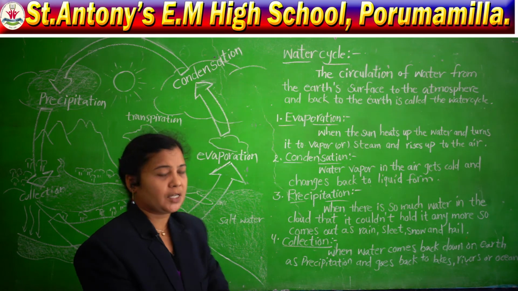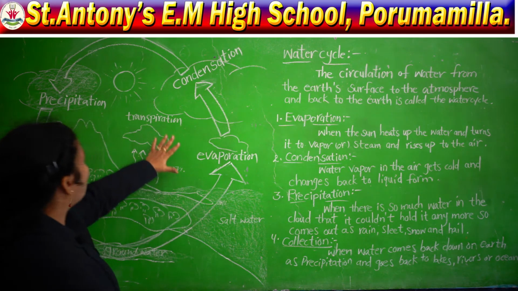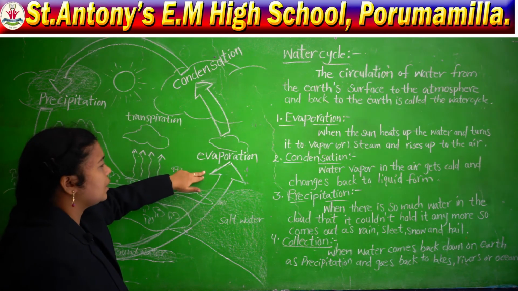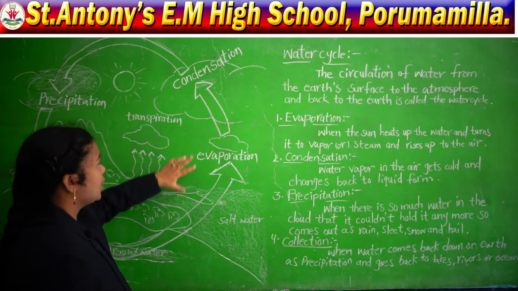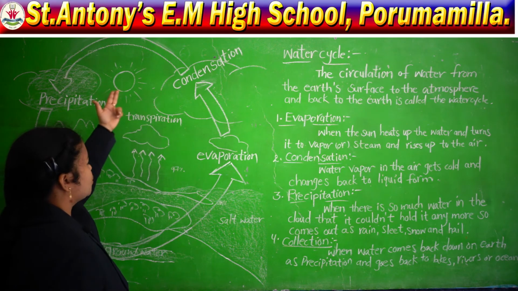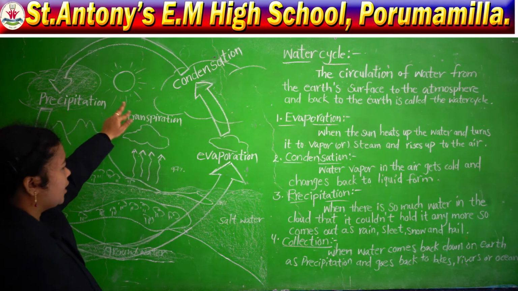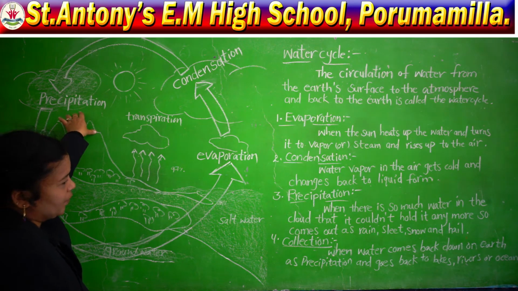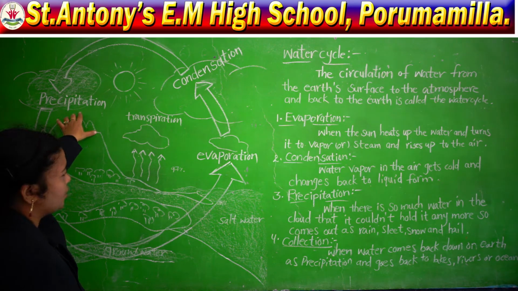What is that? Precipitation. Precipitation means what? We just discussed that first water will change into water vapor, after that the water vapor changes into liquid. Now where is it located? All of this is happening in the atmosphere.